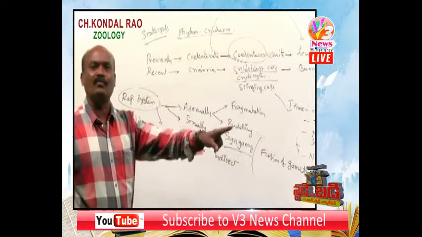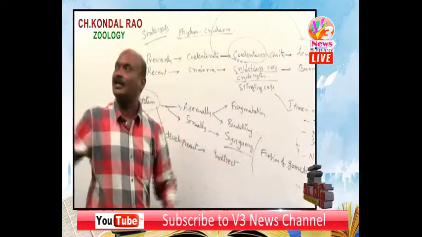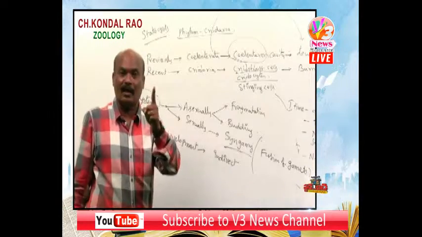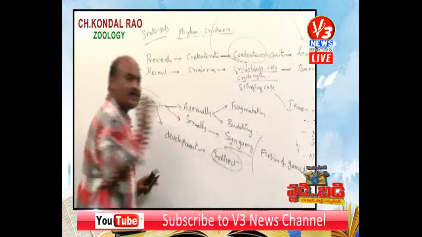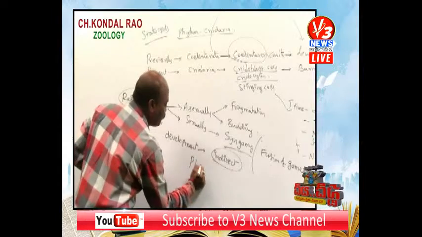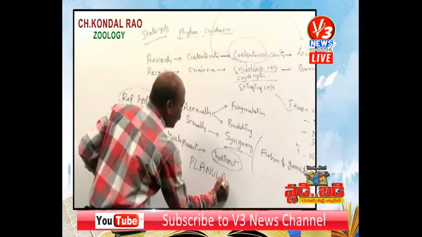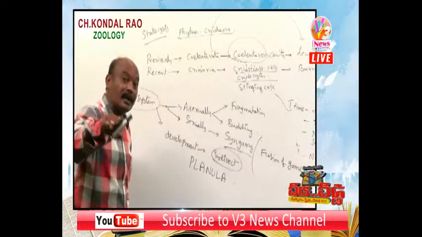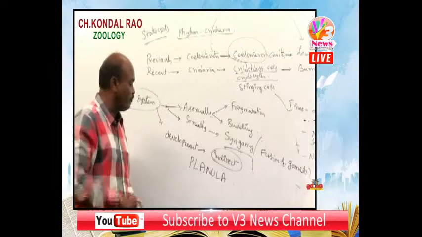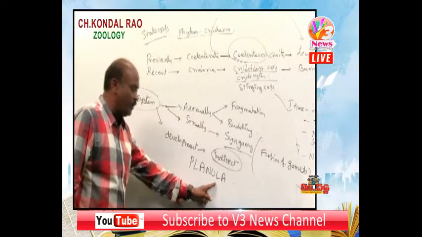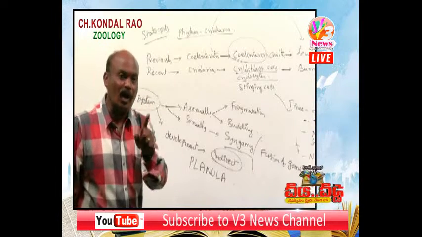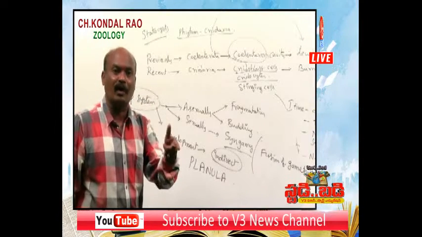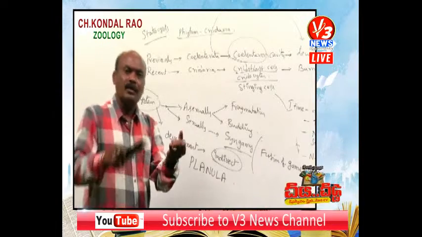One larval form you can ask in entrance examination compulsory. That's why you remember all the larval forms from the phylum Porifera to Echinodermata. Here in cnidarians, the development is indirect. The larval form is planula. Planula is the common ciliated larval form.